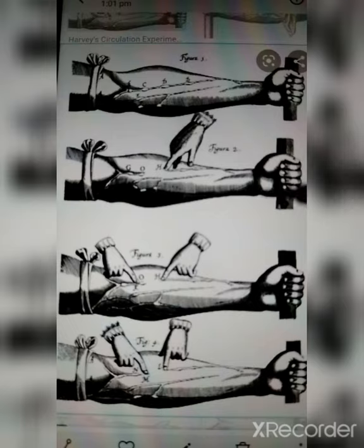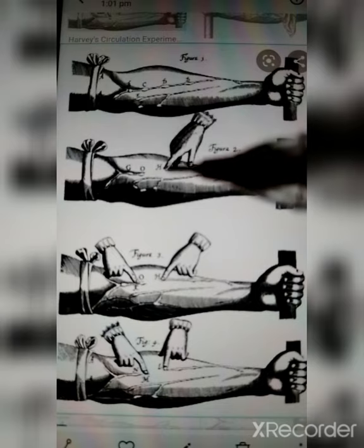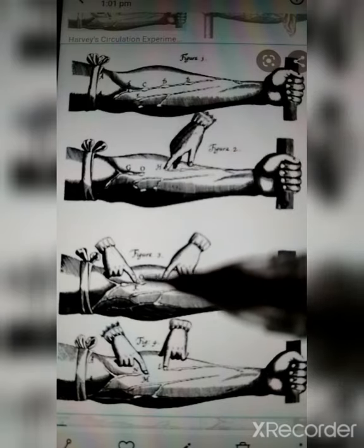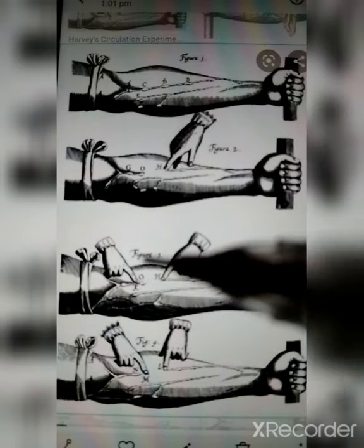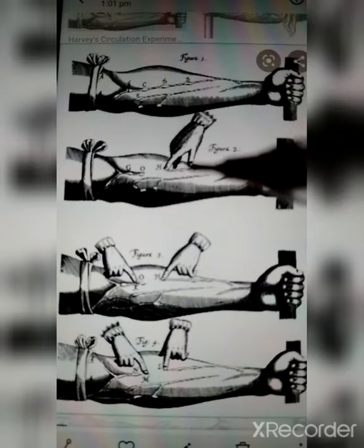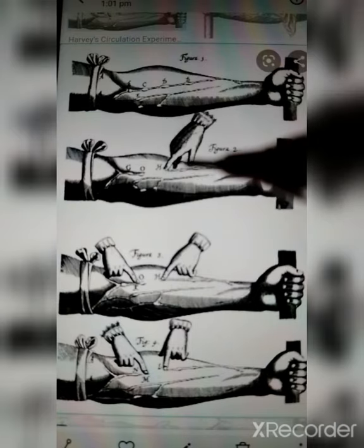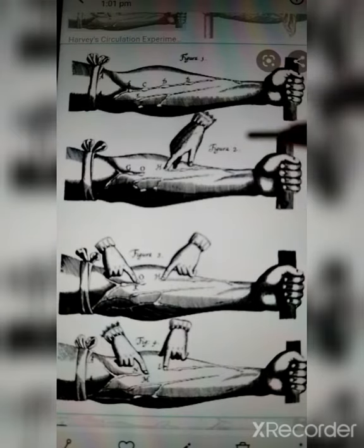So friends, we can understand this experiment by looking at the image. Think of this as a vein, and this as an artery. With respect to the vein, if you close a vein, the bulge happens here because the blood is trying to go towards the heart, because veins supply blood to the atriums, which means that with the help of the vein, the blood is being transported towards the heart.